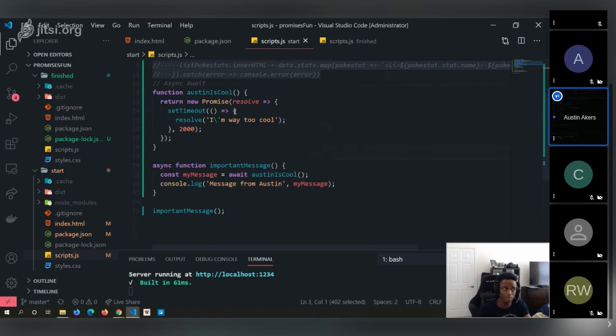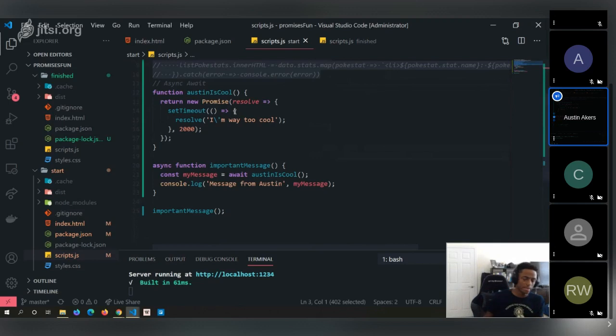Because sometimes when we're building applications, as we fetch data, if data is dependent upon something else, we don't want it to move to the next phase until the data it's relying upon is finished. So what it allows us to do is work with that code a little bit more easily.